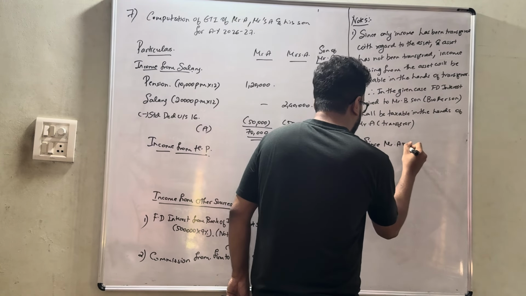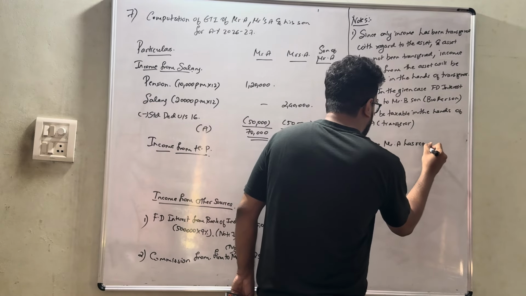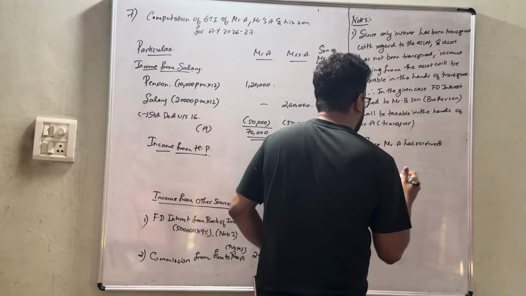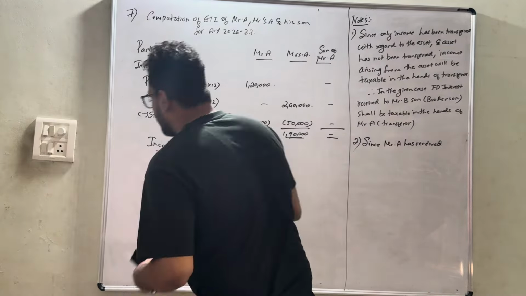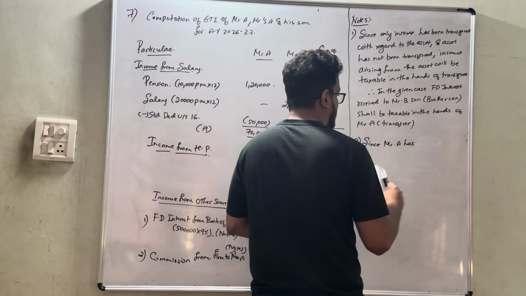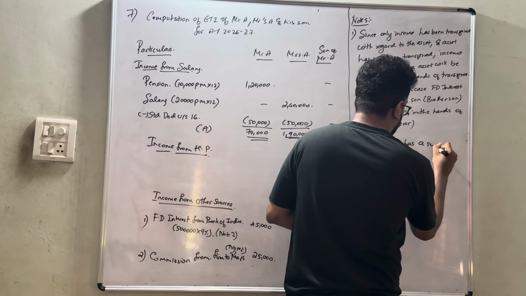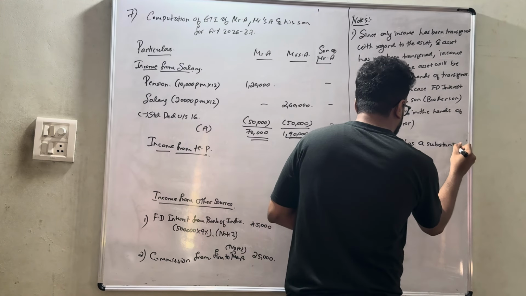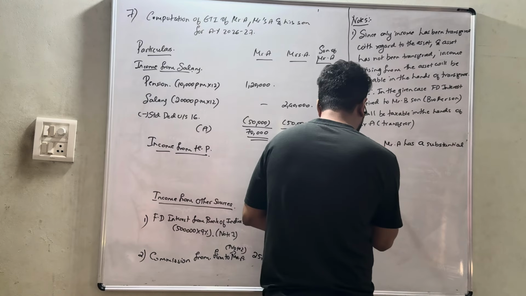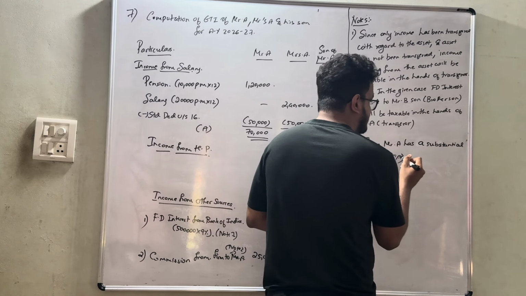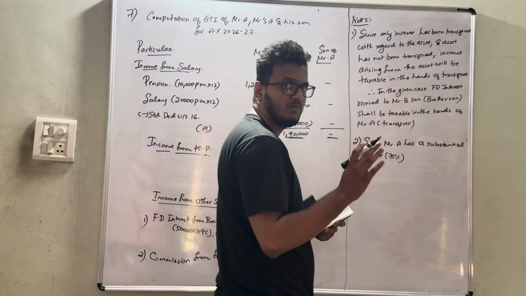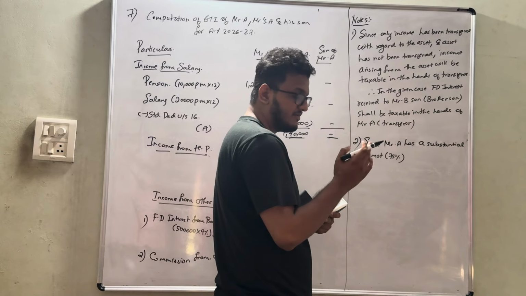Since Mr. A has a substantial interest, that is 75% in this given case. Substantial interest is nothing but 20% or more of the voting power. In this case, it is 75%.